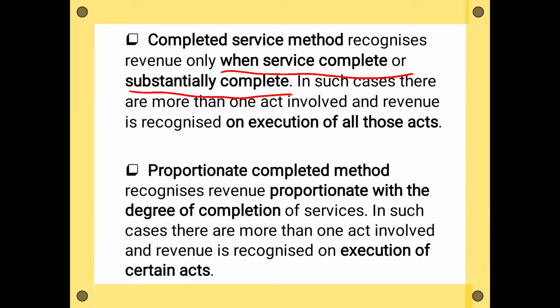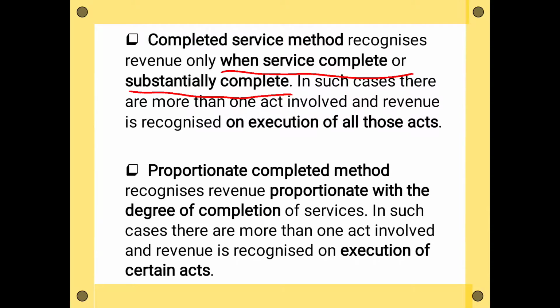Now the second method is the proportionate completion method. This method recognizes revenue proportionately with the degree of completion after each step or after each act. For example, if you are going to a tuition, then your teacher says that after 1 month you should give me the fees of rupees 500.